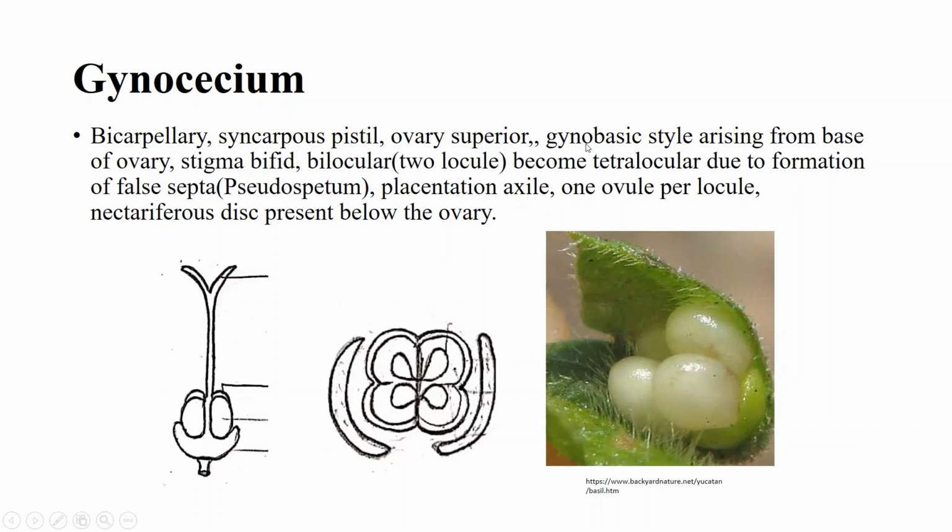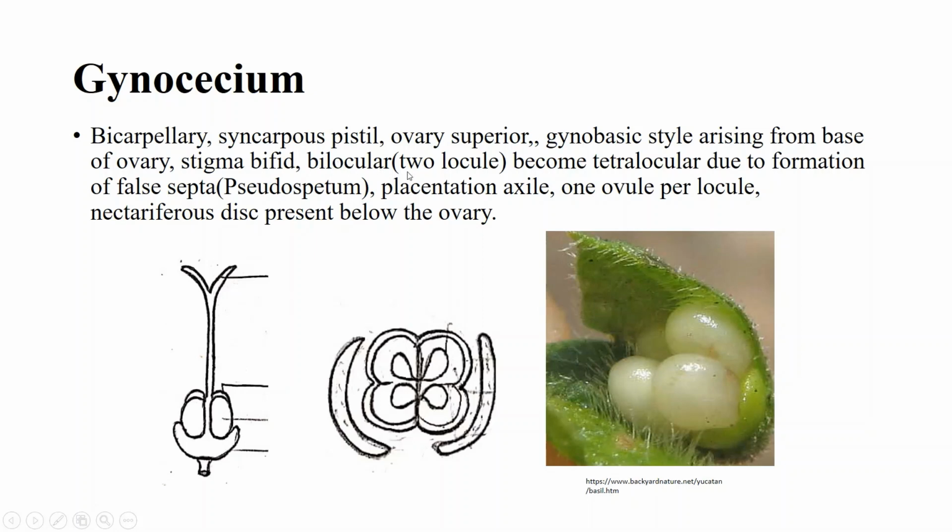Gynobasic style arising from the base of the ovary. Here you can see this is the one style and it arises from the base of the ovary. Stigma bifid. Here you can see the stigma is divided and it is bifid.